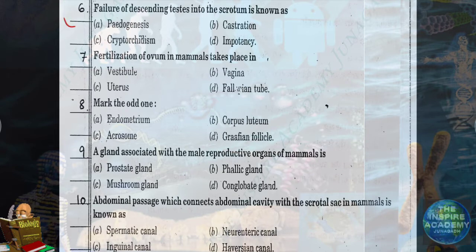Question number 6. Failure of descending testis into the scrotum is known as. Now, this is one condition where testis does not descend from the abdominal cavity, and this type of condition is called cryptorchidism.